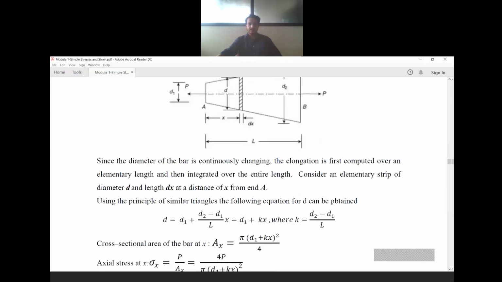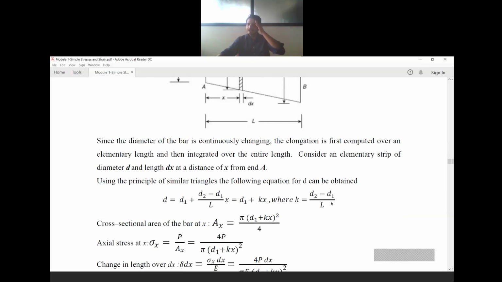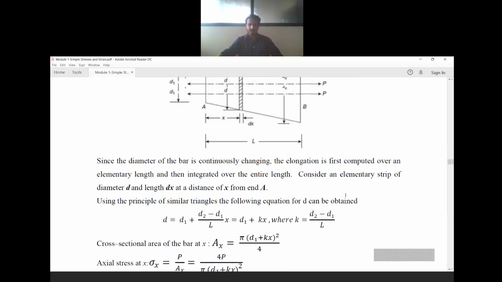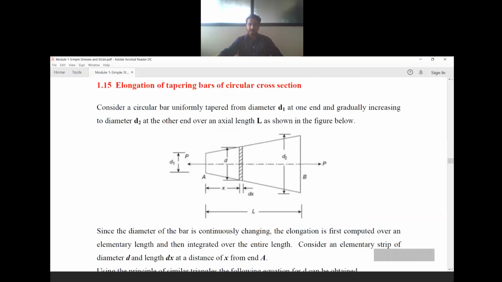Here, since the diameter of the bar is continuously changing, the elongation is first computed over an elementary area and then integrated over the entire length. Consider an elementary strip of diameter D and length dx at a distance of x from end A. What they mean is here. We don't know what the length of the bar is. The length may differ for different members and purposes. So this L is not fixed. D1 is also not fixed and D2 is also not fixed. According to the values, it will vary.